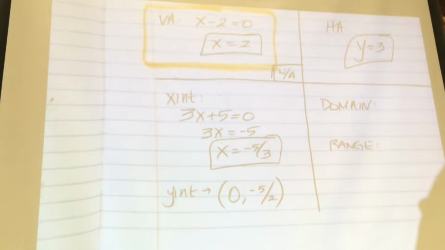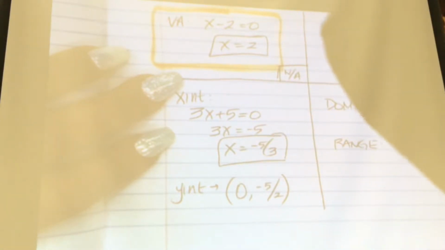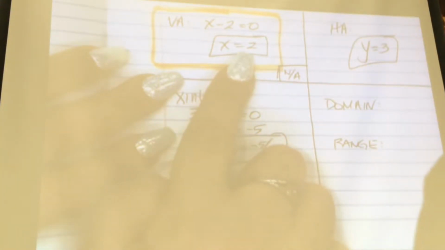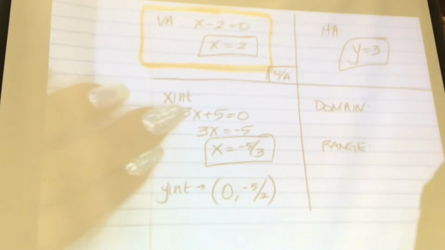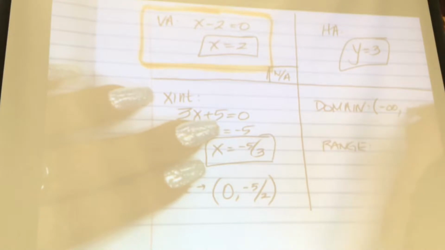Victoria, which one's the domain? The walking across, right? So you're walking across, and then you hit a vertical asymptote, right? So you're walking across, and then all of a sudden there's an electric fence where? At x equals 2. So the domain can be anything but what? 2. So how do you tell people the domain can be anything but 2? Very good. All real numbers except x equals 2. But how do you write that in interval notation? Negative infinity to 2, and then 2 to positive infinity.